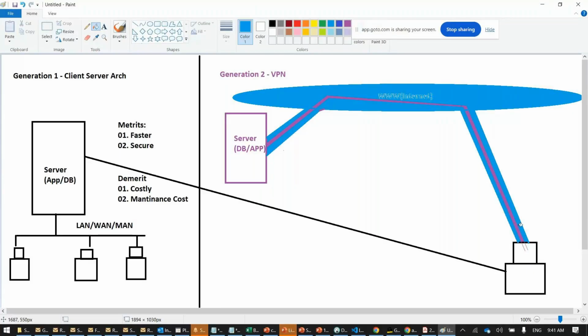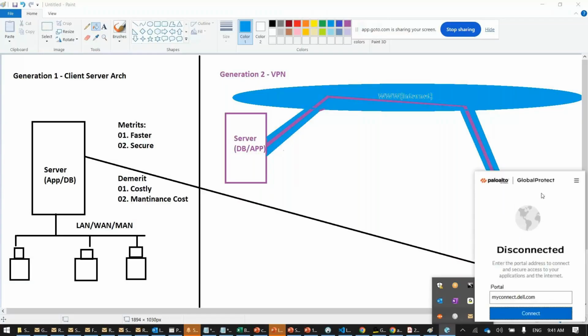If this person sitting in Amirpet wants to access office data, then it will not go through the blue. It will go through the purple, a virtual cable to my office. Here we go. Global Protect. As soon as I say connect, now already I'm connected to the internet. Inside the internet, it will create one more cable to my office, a virtual cable.